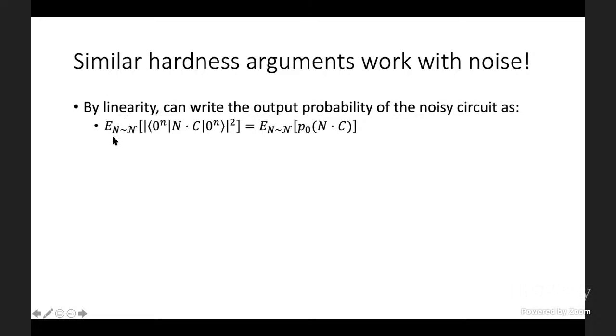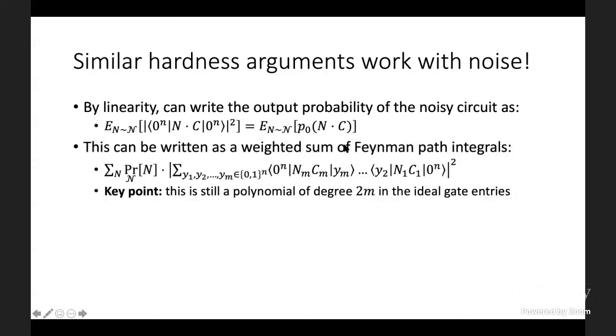We're essentially averaging over the identity of the noise operators of the output probability of the joint circuit n.C. Or written another way, the expectation over n of p_0 of n.C. And the key point, which is really quite simple, is that this can be written as a weighted sum of Feynman path integrals. I'm just writing out what this expectation value is.